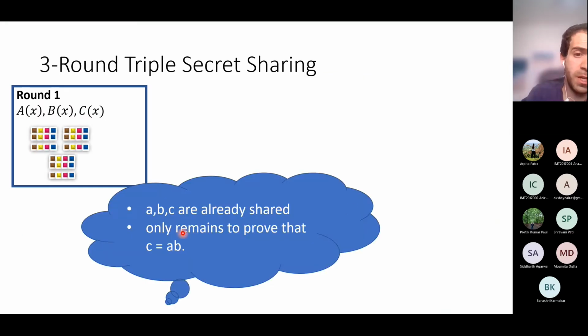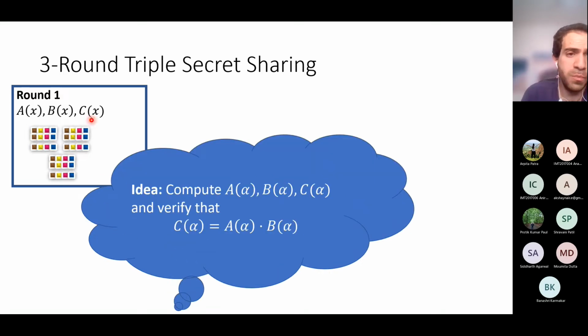And I want you to notice that A, B, and C are already shared, right? A is just the free coefficient of a of x, B is the free coefficient of b of x, and C is just the free coefficient of c of x. Therefore, it only remains to prove that C is equal to AB. Now, the main idea is that we can actually prove that c of x is equal to a of x times b of x. And in order to do so, we'll pick a random point alpha. We will compute the polynomials at the point alpha, so we'll compute a of alpha, b of alpha, and c of alpha, and we will verify that c of alpha is indeed equal to a of alpha times b of alpha.